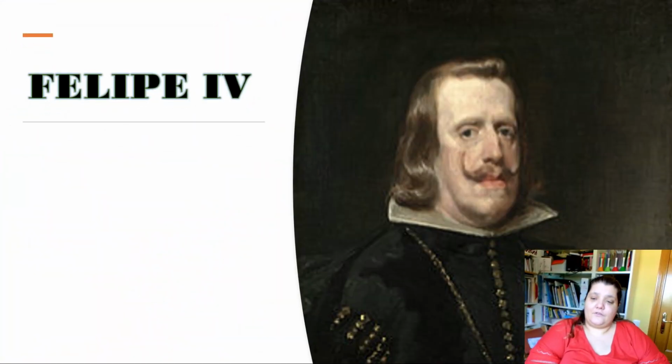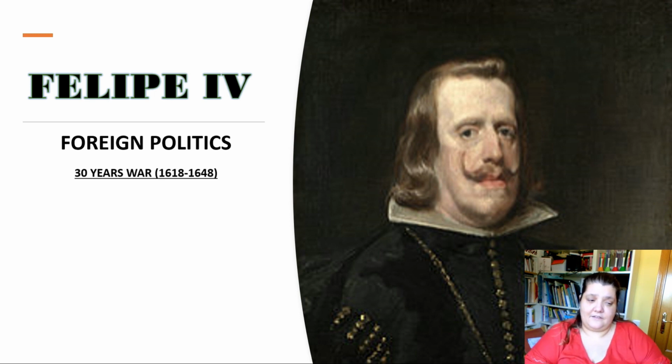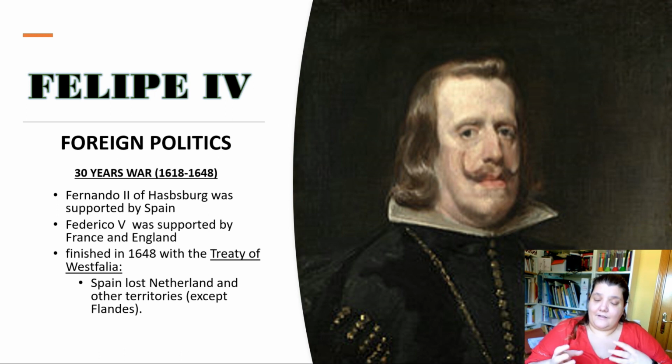During Felipe IV's reign, there was also some foreign politics. If you remember, the Thirty Years' War started in 1618 and finished in 1648. We said that it started as an internal conflict between Fernando II of Habsburg and Federico V, and some countries got involved.